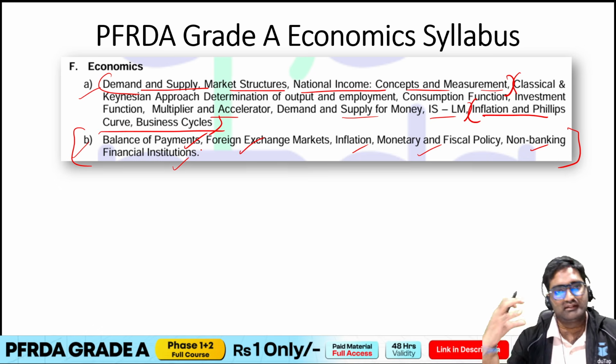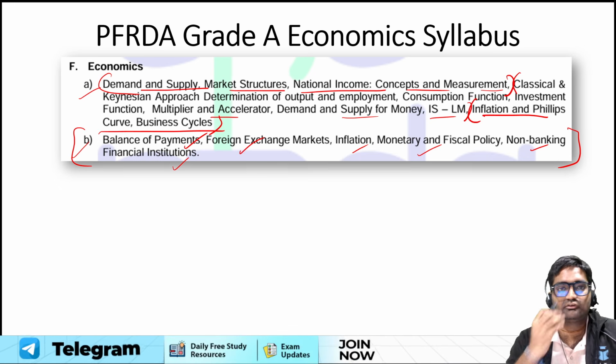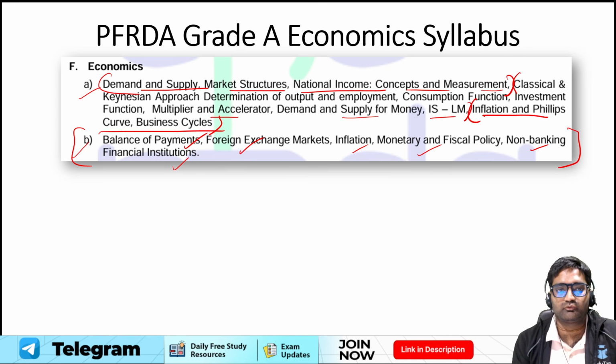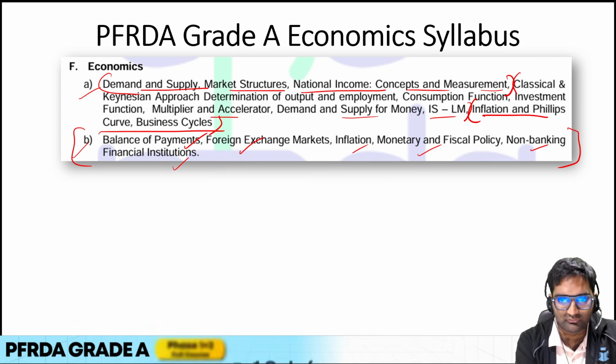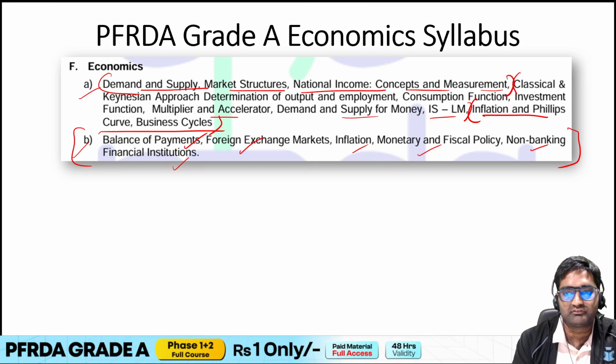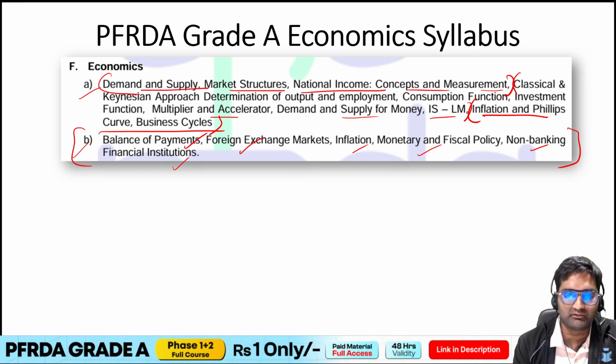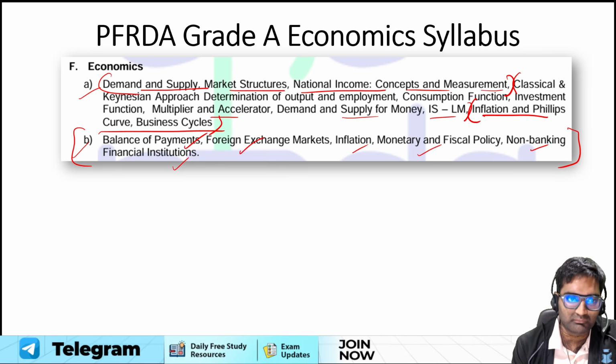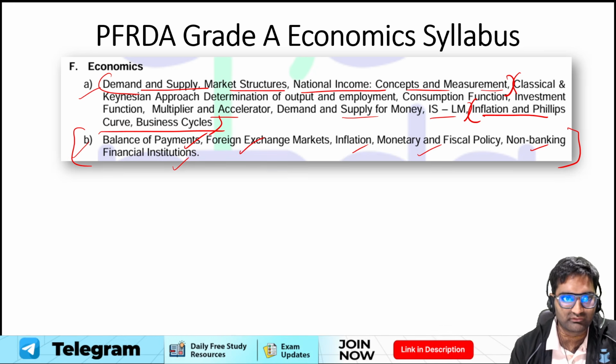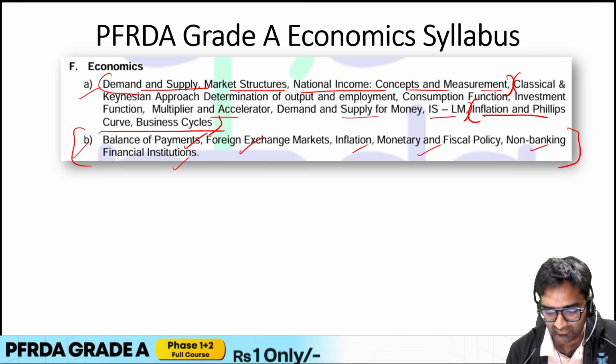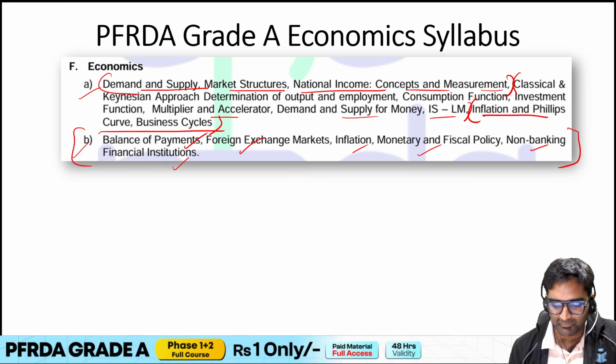So generic topics are there, and deeper topics are also there. Both macro and microeconomics are there, as you can see, like ISLM and national income fall under macroeconomics, while demand and supply falls under microeconomics. So you will have to prepare both.